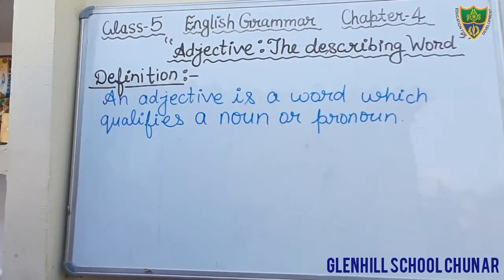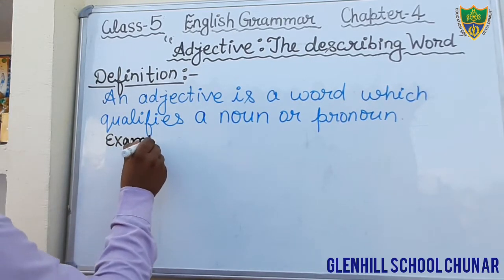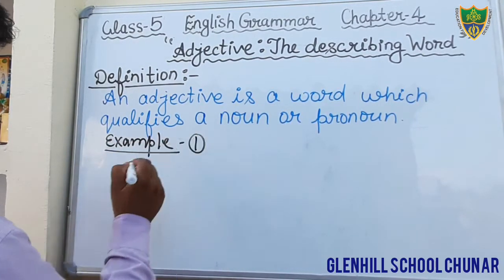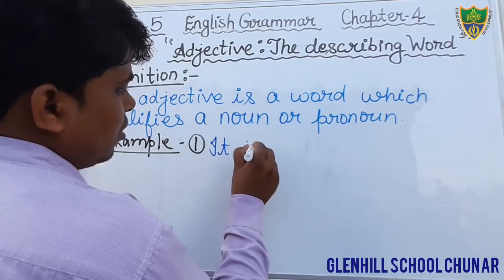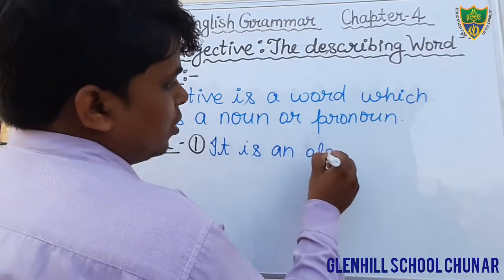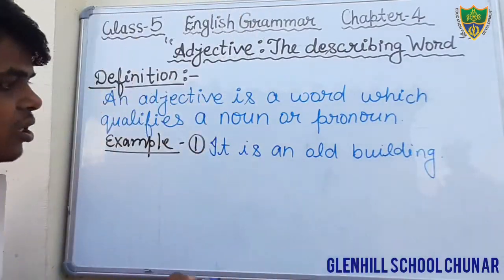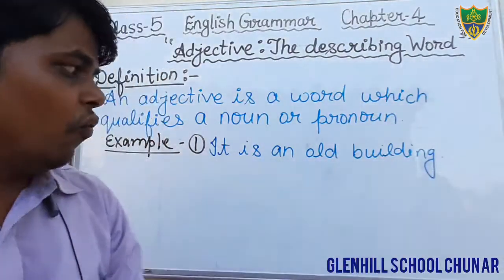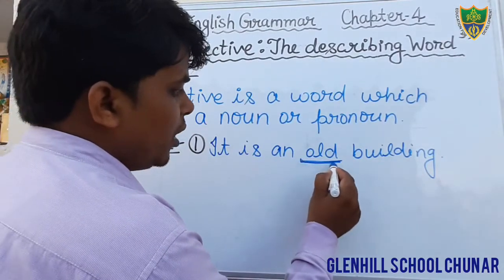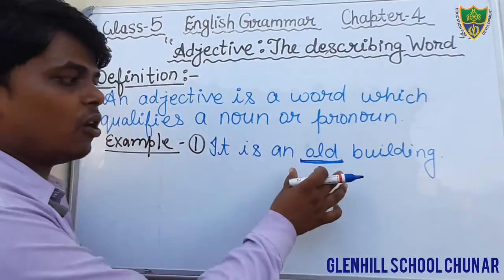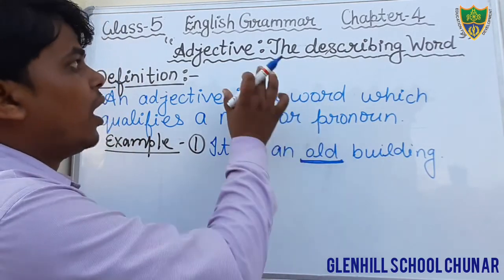Example you can also write. Now we can see the example. Write down first example first. It is an old building. Yes, students, this is a sentence. In this sentence, the word old describes the quality of this building. What kind of building? Old building. So here in this sentence, the word old is a describing word, or you can say the word old is an adjective.